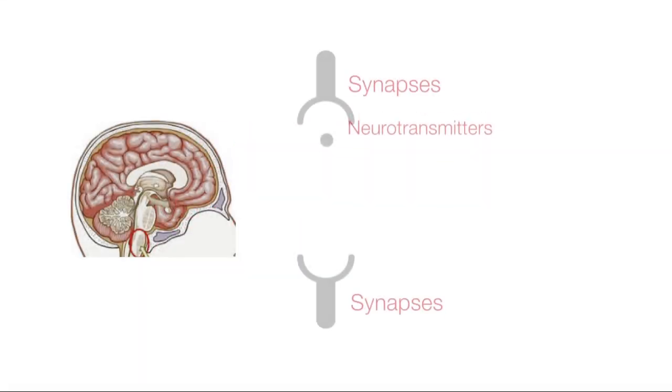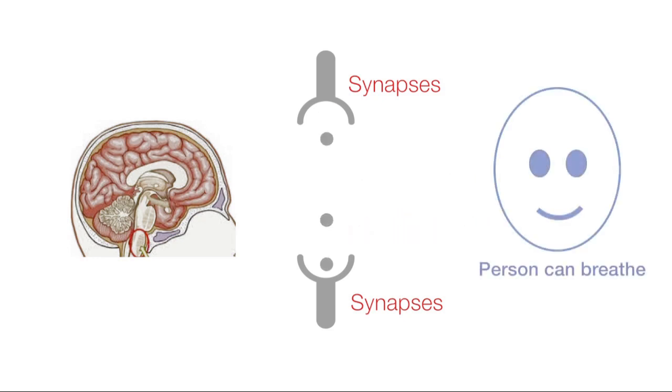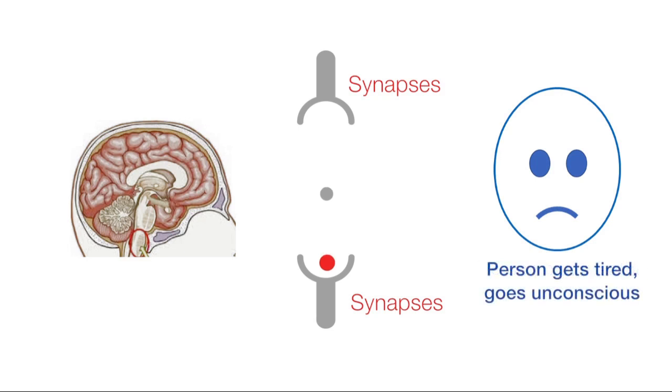In the brain, the respiratory system has neurotransmitters that move across the synapses to send the message for the person to breathe. At this point, a person can breathe normally. When an opiate drug like fentanyl or heroin enters the body, it moves to the synapses and blocks the normal neurotransmitters. The person now gets weak and goes unconscious and appears to be asleep.